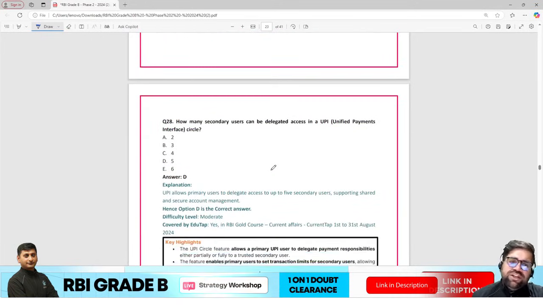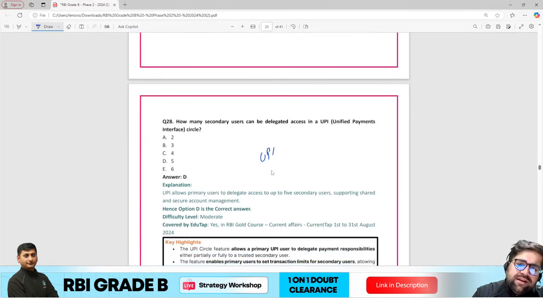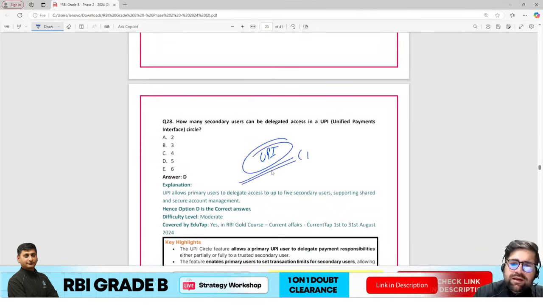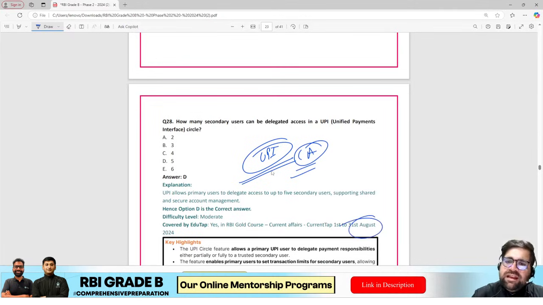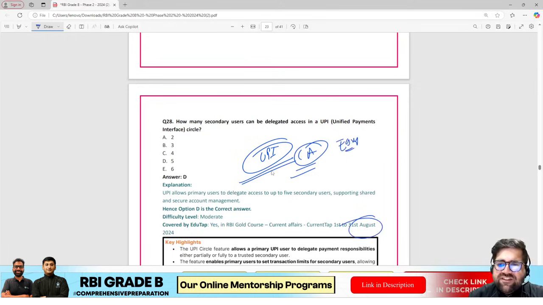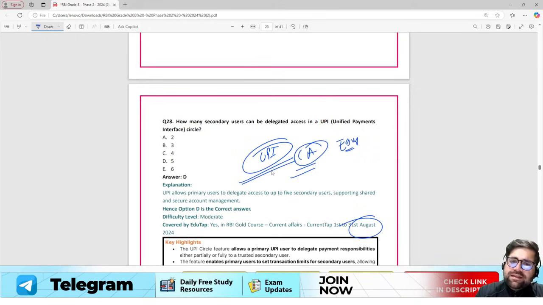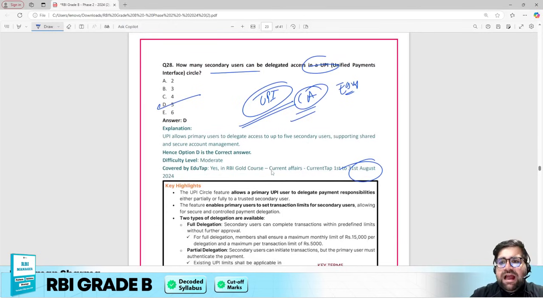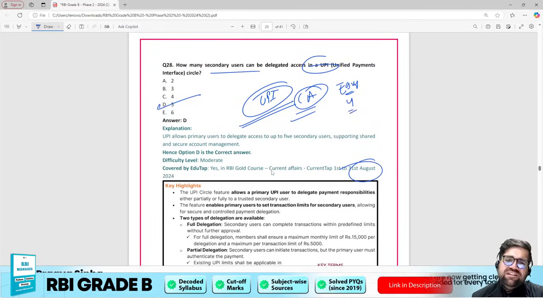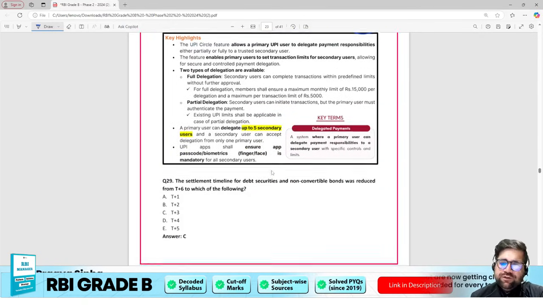Moving forward to question number 28. UPI Circle was very much in the news, right? It is based on your current affairs of, I would say, the August month only, so it's an easy question. There are 5 secondary users, we all know, right? Secondary users in UPI Circle is 5 only. So the answer to this particular question is option D. I would term this as easy, not even moderate, because this is a very easy question to do.